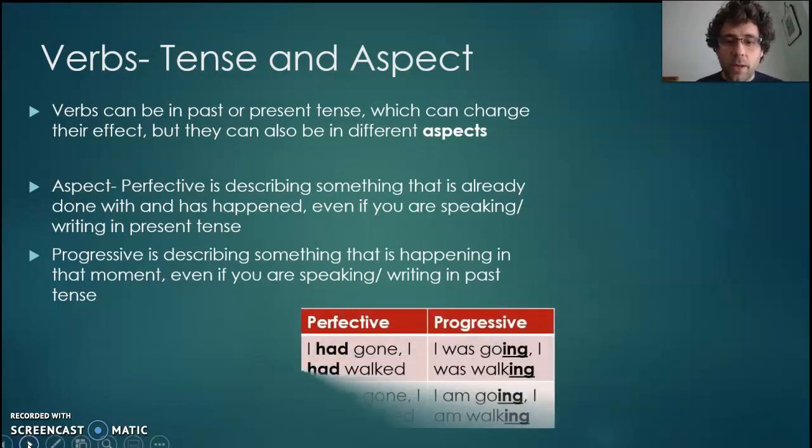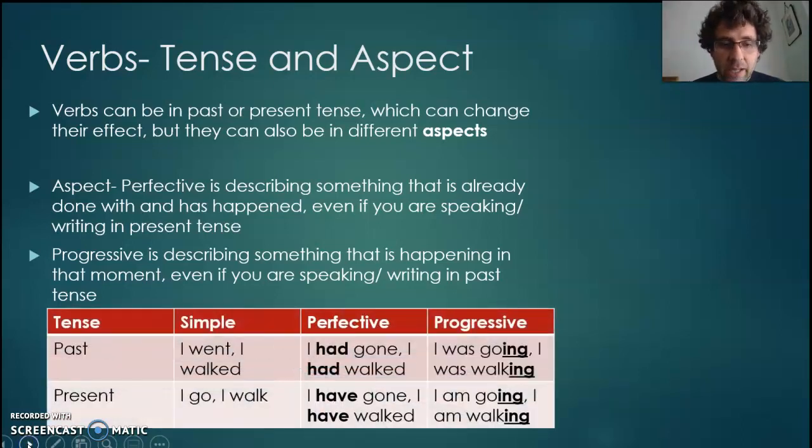To give you an example of that, we get it here. So I've got these phrases in past and present tense. So in past tense, I had gone, I had walked, whereas past tense in progressive aspect, I was going, I was walking. Both of those are in past tense. We can see it's had or was. It's giving us the past tense. But in the perfective version, I had gone, I'd walked. We know that the next part is a bit we need to focus on. I'd walked so far, and then this happened. Whereas progressive, I was going, and that's the bit that we're going to focus on.